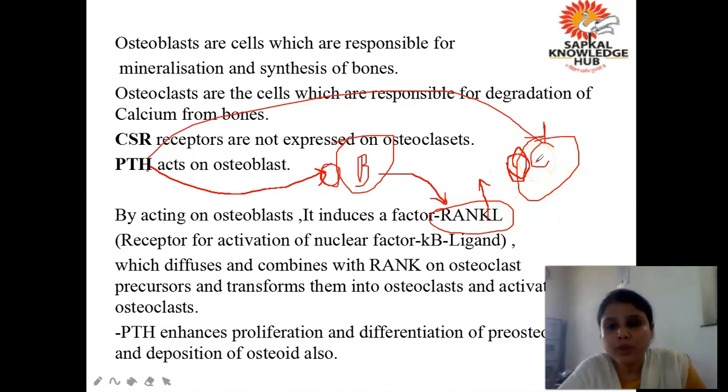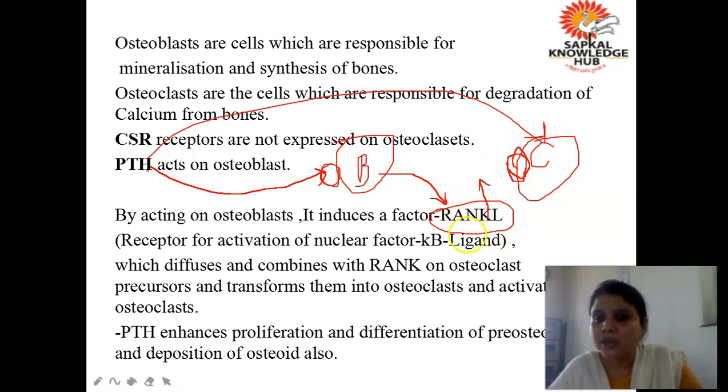Understood? And as a result, it will activate the osteoclast. So here you can see that parathyroid hormone is not able to directly activate the osteoclast because the receptors are not present on osteoclast. So it has to somehow activate the osteoclast. For that, it first binds to the receptor which is present on osteoblast and induces a factor, RANKL.